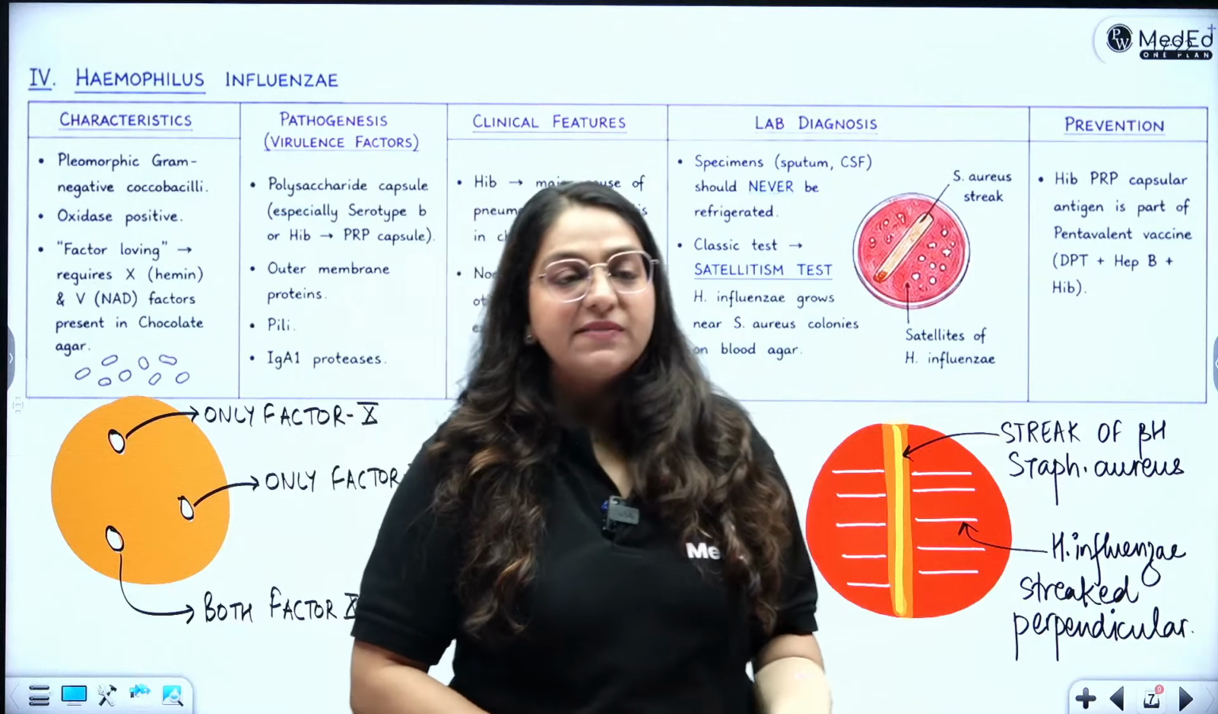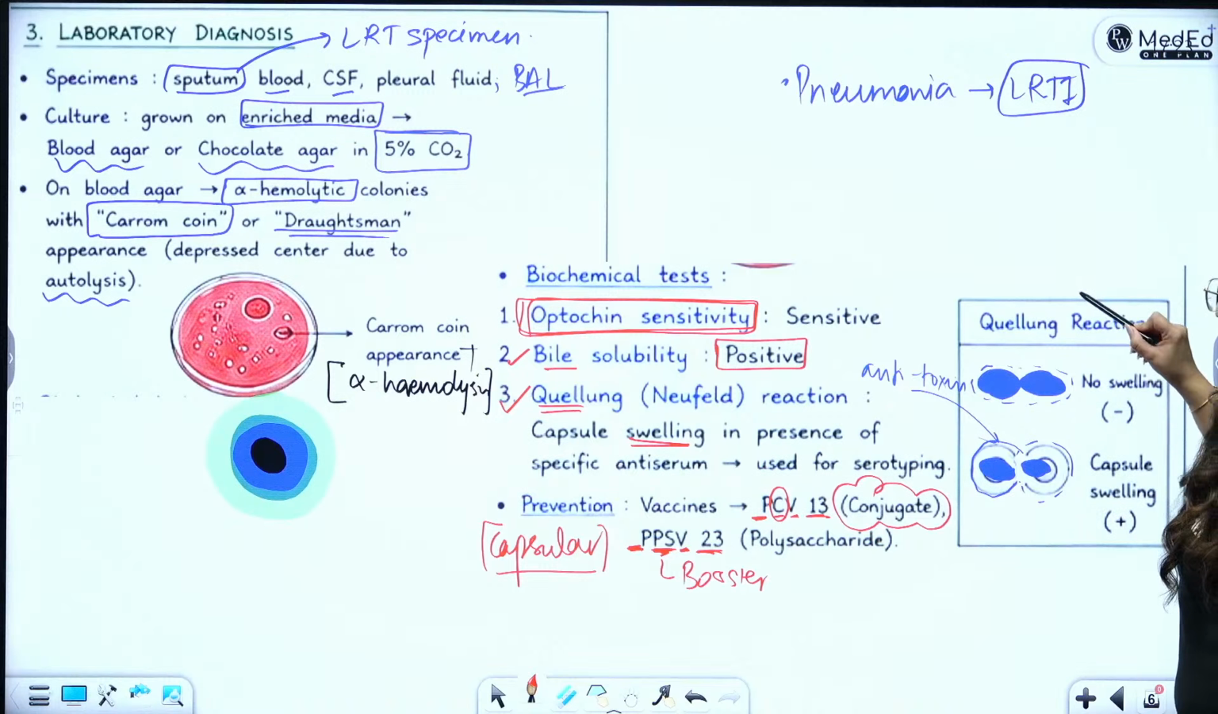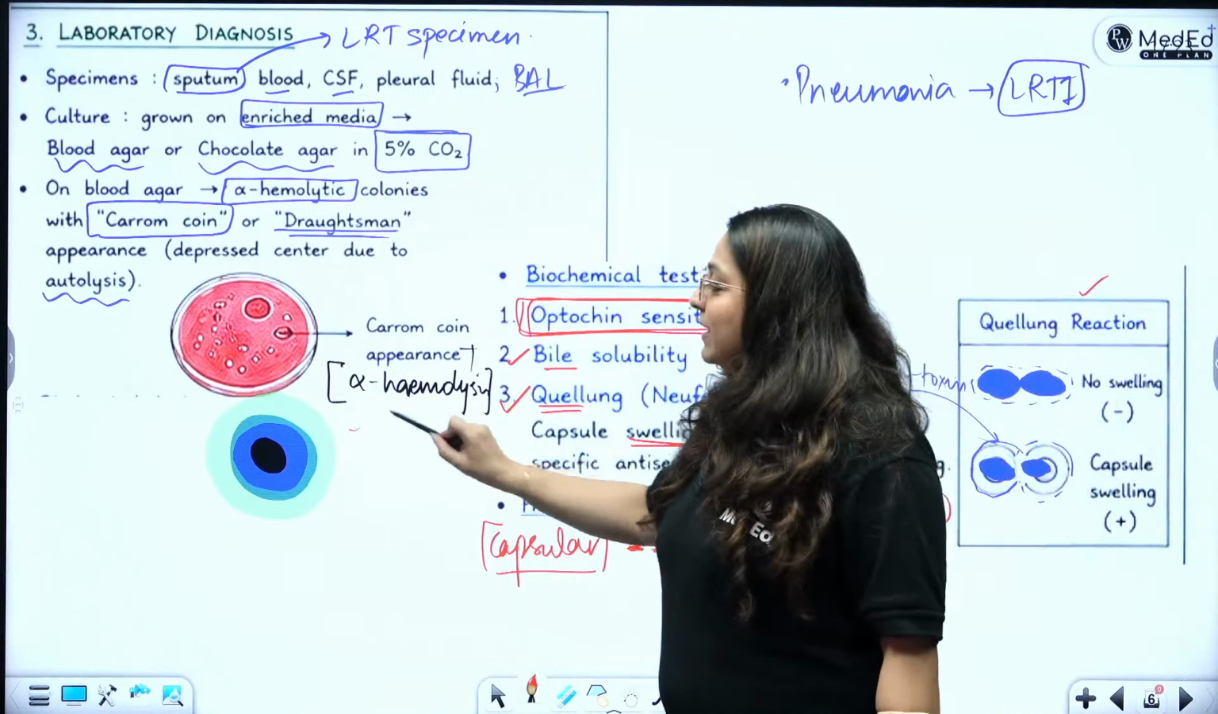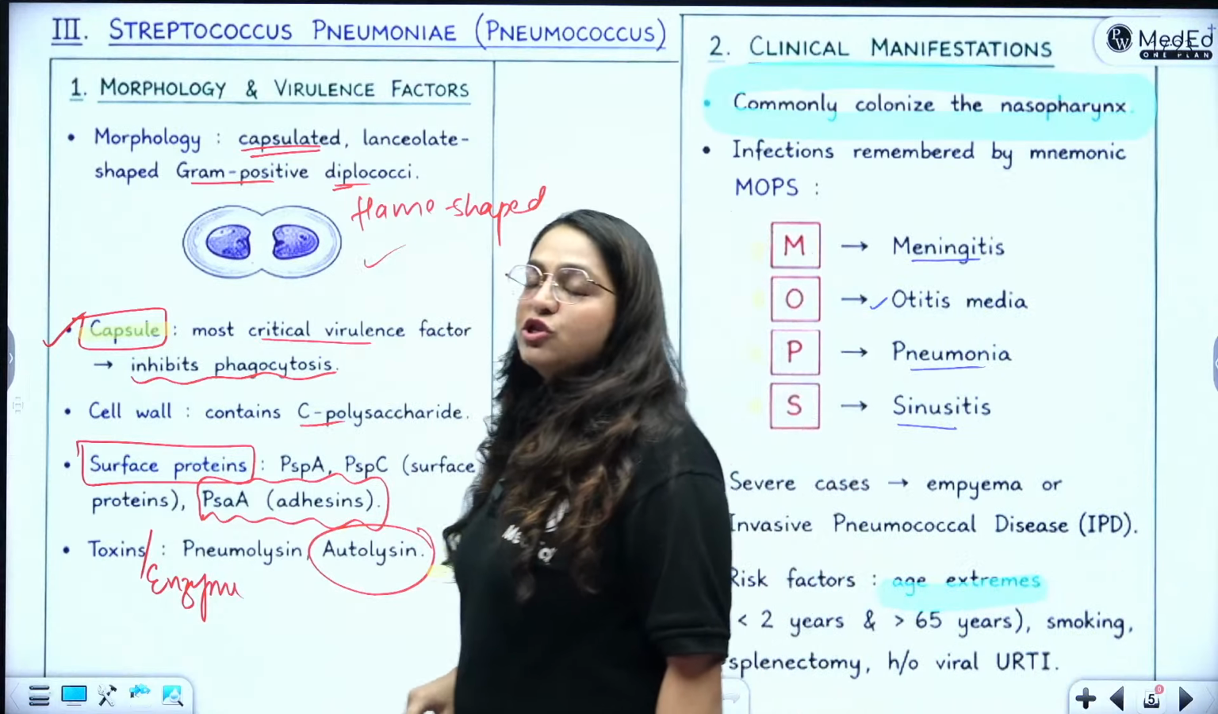Can I make at least 3 diagrams from this topic? So Strep pneumoniae, can you make at least 3 diagrams? Yes, you can make 3 diagrams. You can make the Quellung reaction diagram. You can make the carom coin colonies, and you can very well make the morphology of the bacterium.